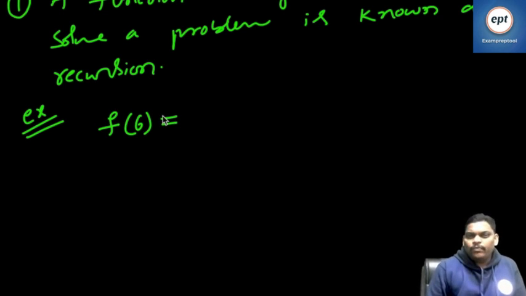A function calling itself is known as recursion, that's okay, but I want to give one example. Please give the answer to me.